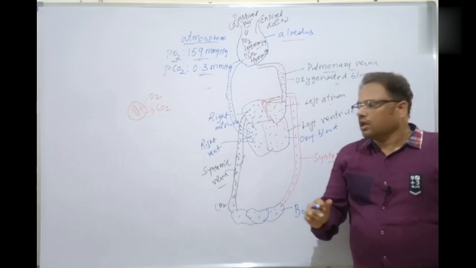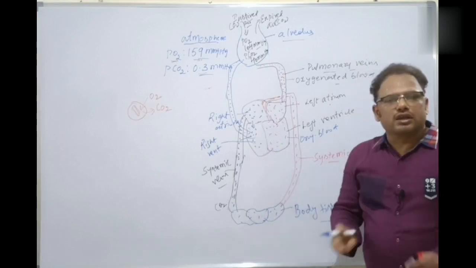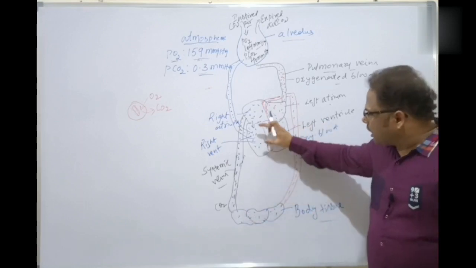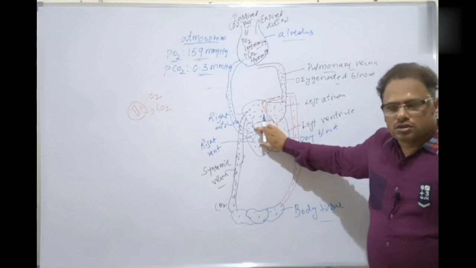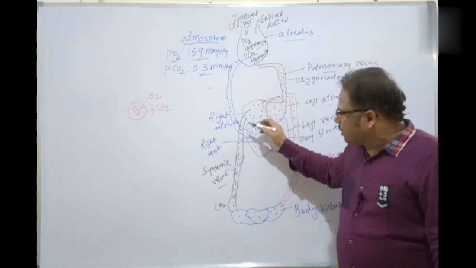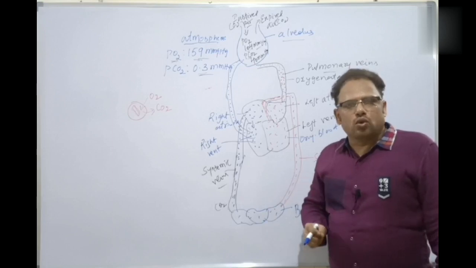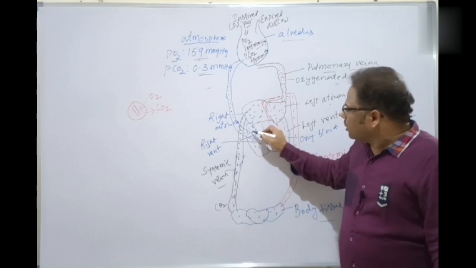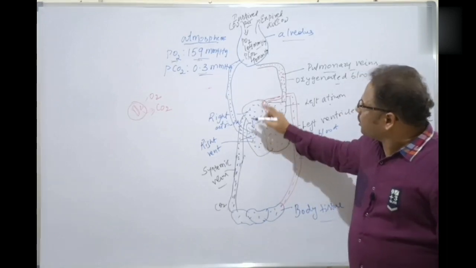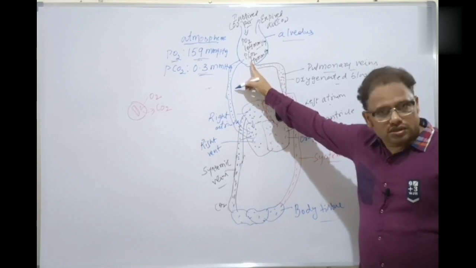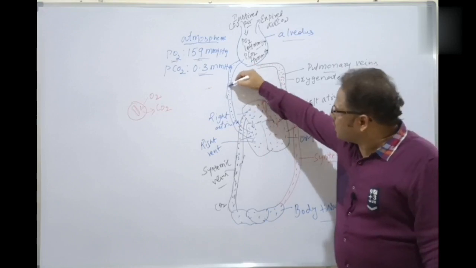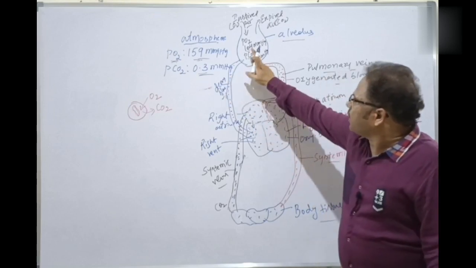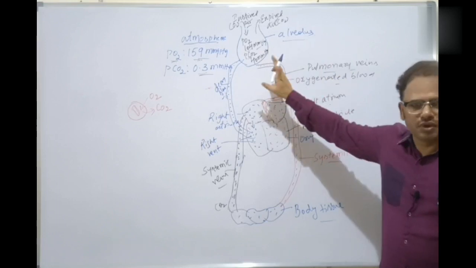Through which one? Because from the right ventricle there arises another trunk called the pulmonary trunk or pulmonary arch. This pulmonary arch divides into two arteries, the right and left pulmonary arteries, which carry the deoxy blood from the right ventricle into the lungs again for oxygenation. Clear? So the deoxy blood is carried forward to the lungs for oxygenation, precisely speaking to the alveoli.